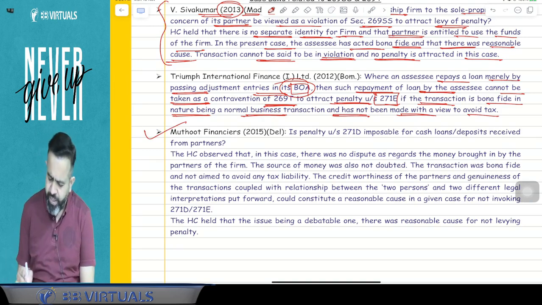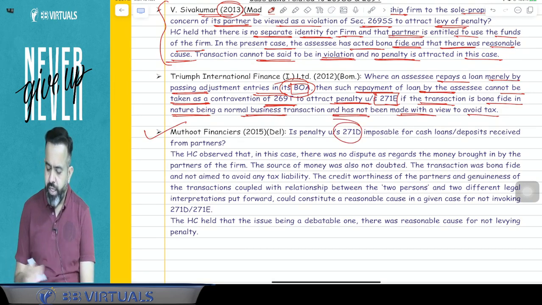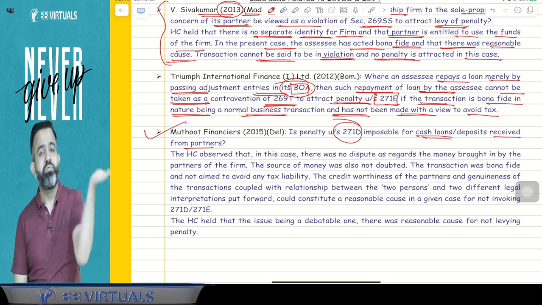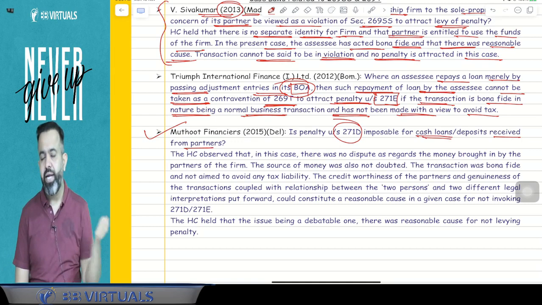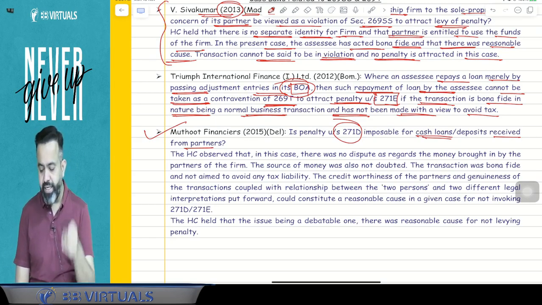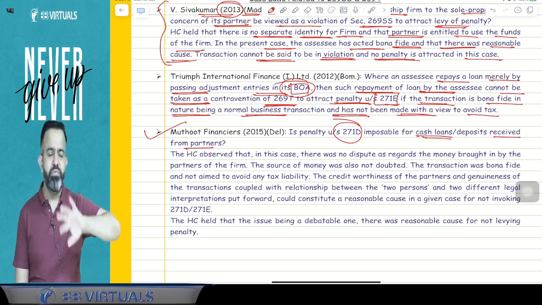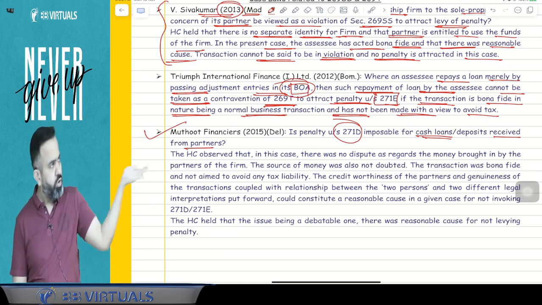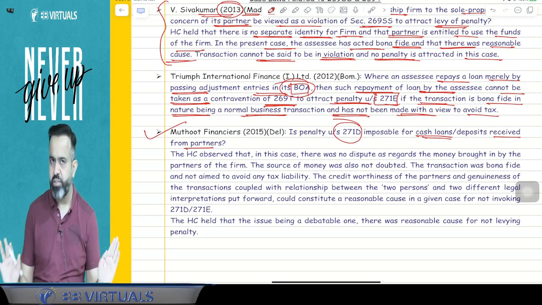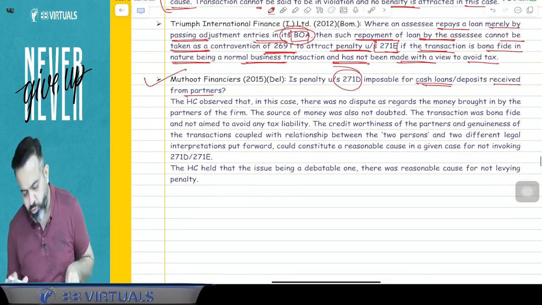Is penalty under section 271D imposable for a cash loan deposit received from a partner? Suppose here the partnership firm is taking a loan from the partner and that is a cash loan. Is there a 269SS violation here? The answer is no. So in simple words, whenever a partnership firm is giving loan or advances to a partner, or a partner is giving loan or advances to the partnership firm, then there is no violation of section 269SS.